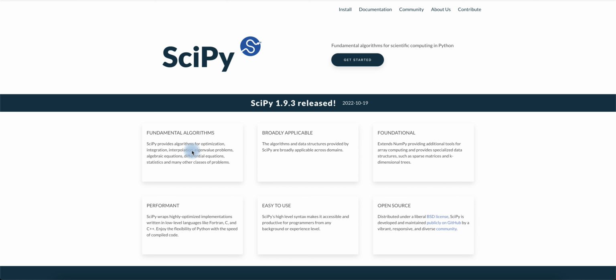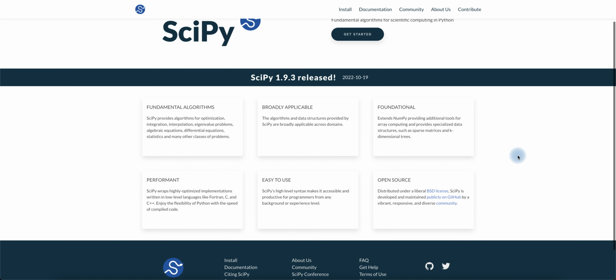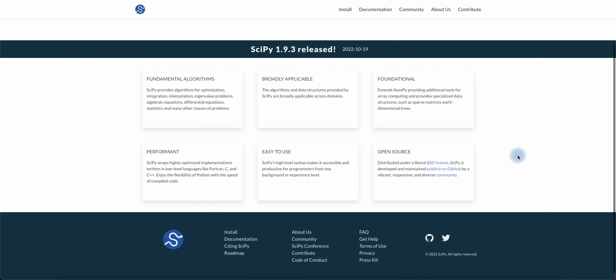Calc 1, Calc 2, Calc 3, a bunch of matrix problems, partial differential equations and ordinary differential equations, PDEs and ODEs respectively for short. This is the package for you, where they deal with fundamental algorithms, very applicable, open source, like many of the libraries, especially the top 10 Python libraries for data scientists out there, right? And it can compete with C++ as well, and it's very, very simple to use.